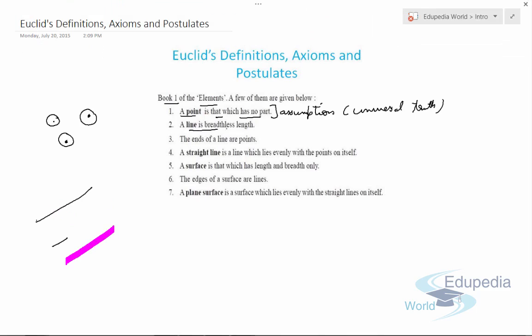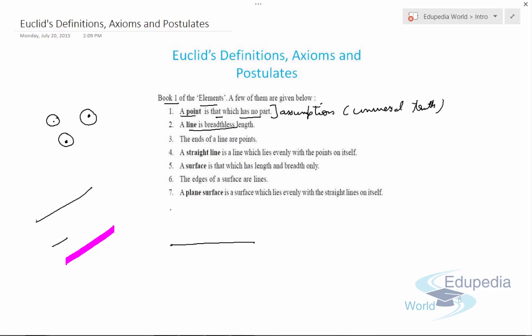Again this is an assumption or a universal truth. The ends of a line are points. Now suppose this is a line. He was trying to say that if this is the end and this is the end, these are the points.